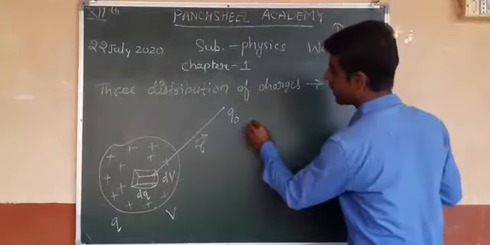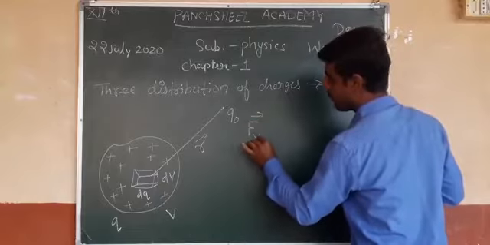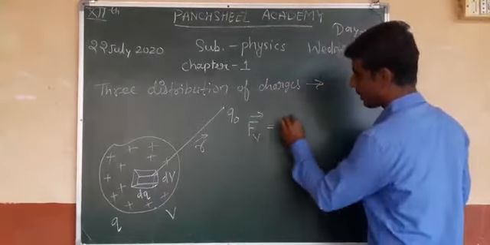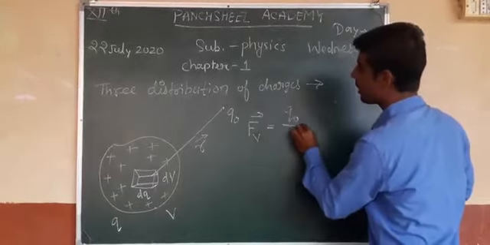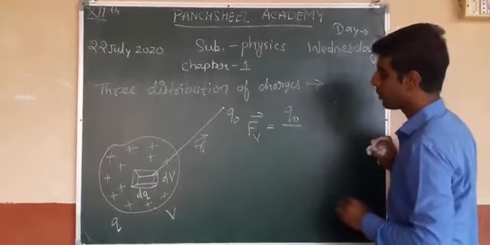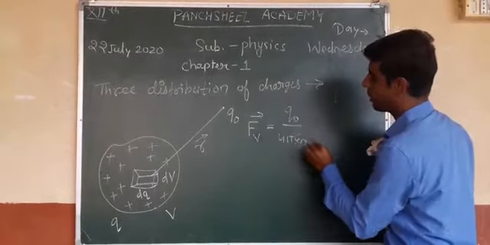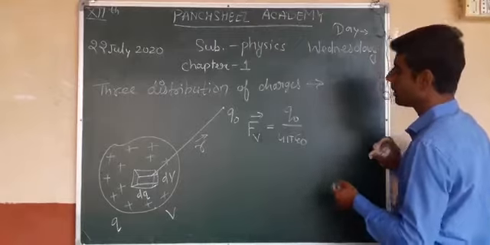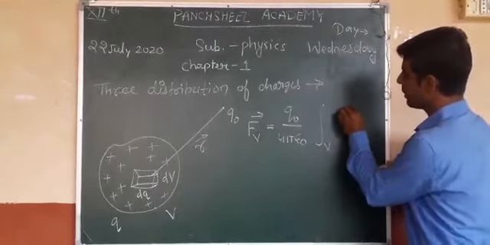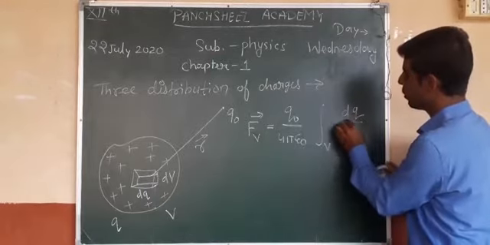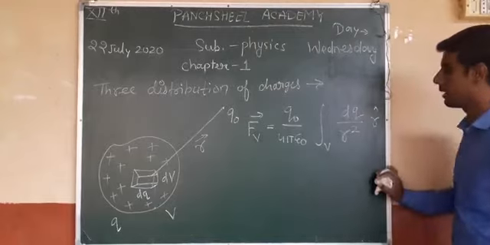So I write here Fv vector equals q naught upon 4 pi epsilon naught into integration over V of dq upon r square and r cap.